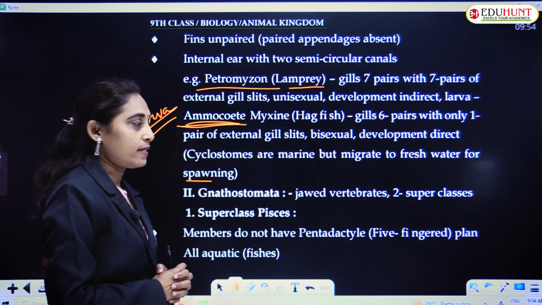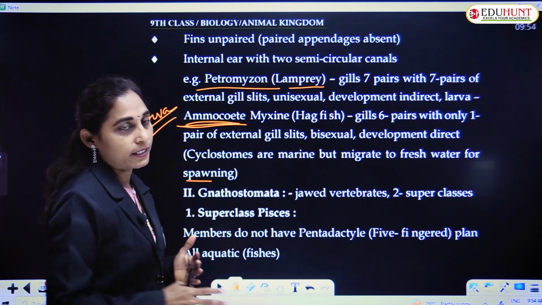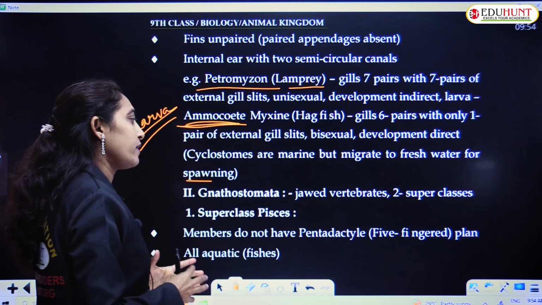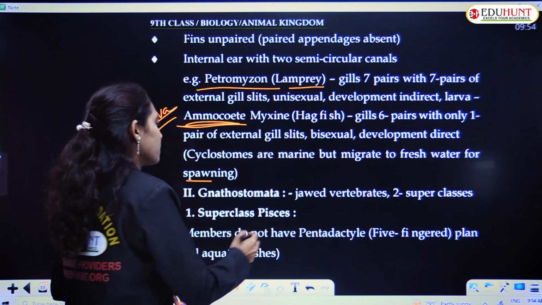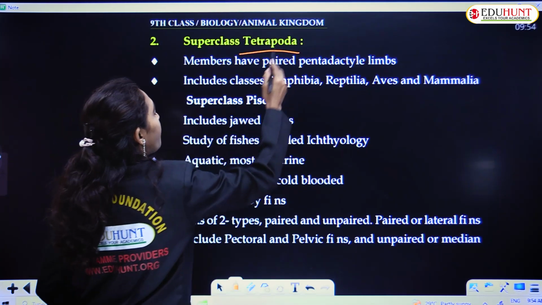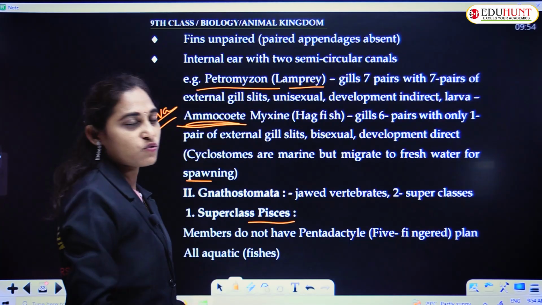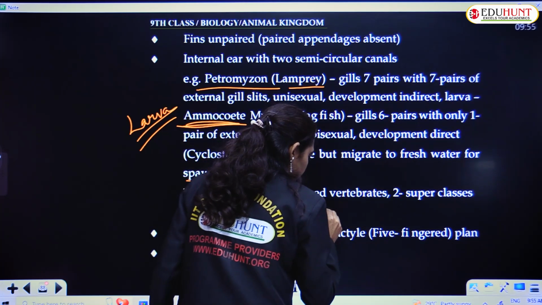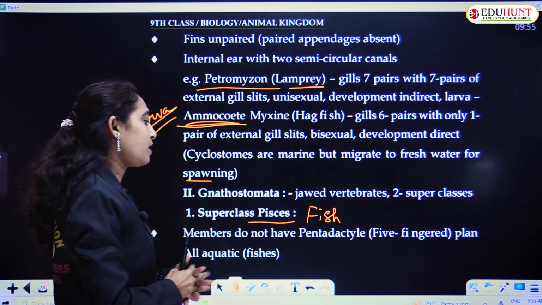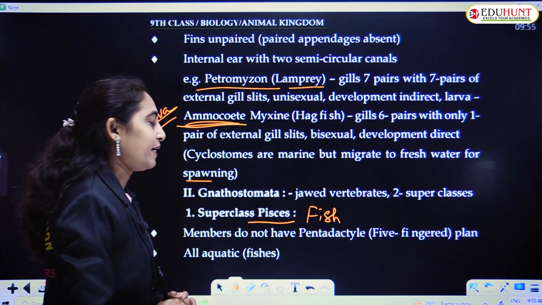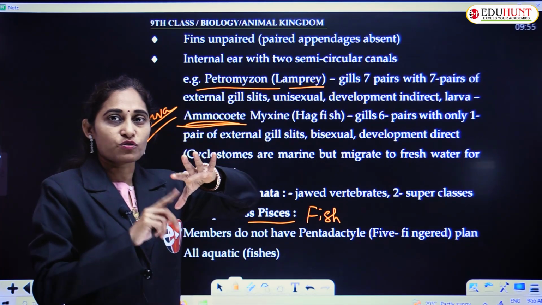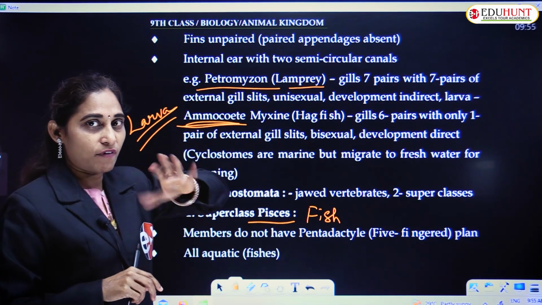Next, the first group is Agnatha and the second is Gnathostomata, jawed vertebrates. This is divided into two superclasses: one is Pisces and second is Tetrapoda. Pisces means fish. Fish members do not have pentadactyl limbs. Dactyl means toes or fingers, penta means 5, so five fingers.